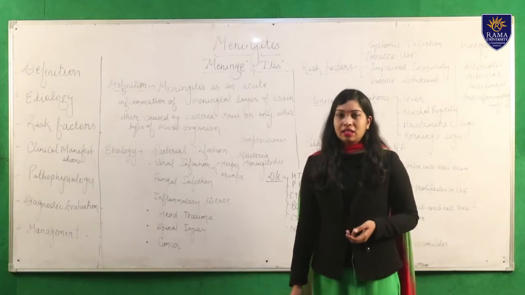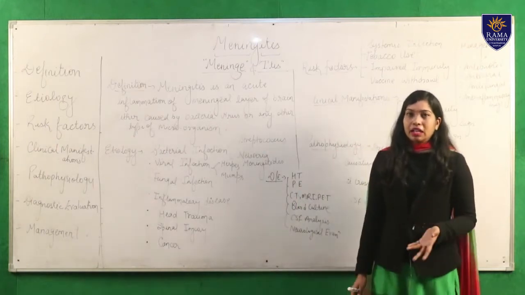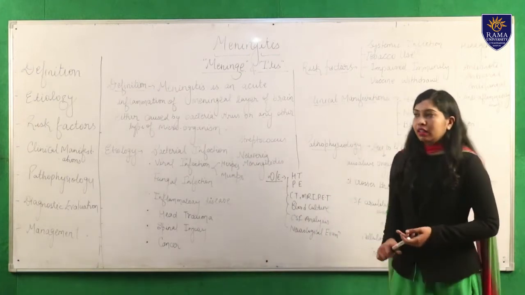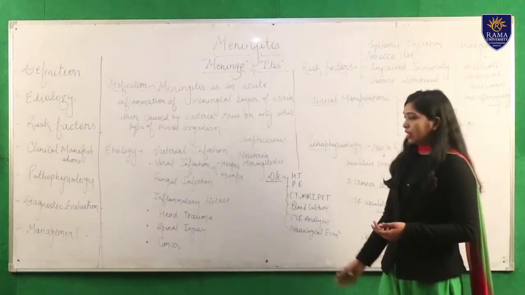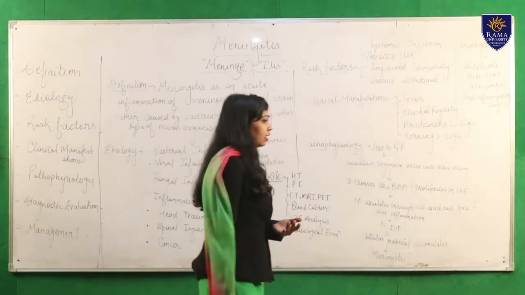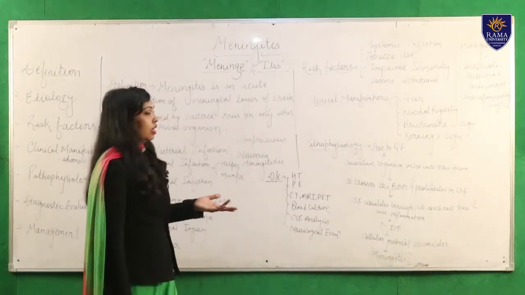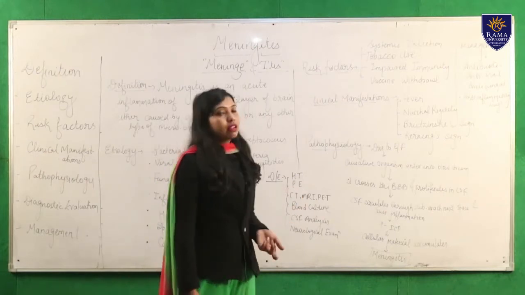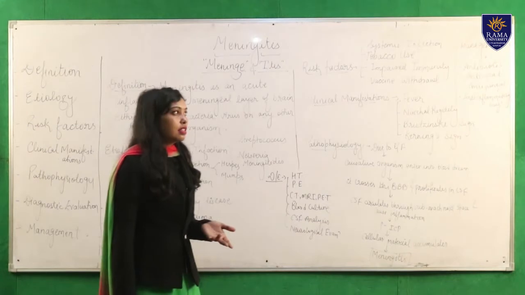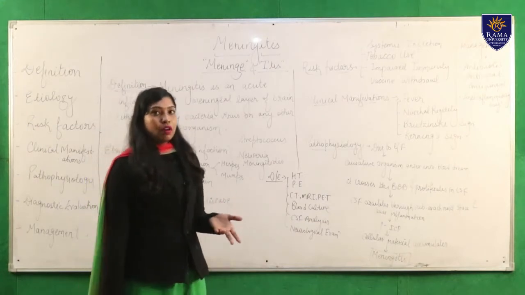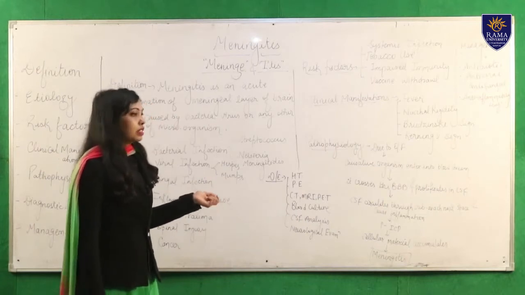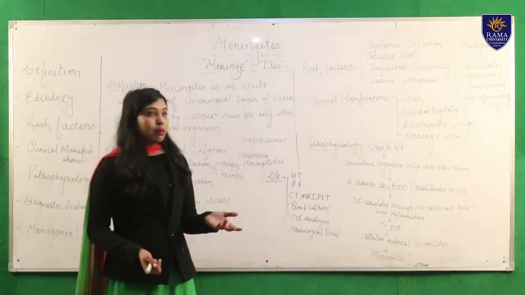And next one is cancer. If any person has any type of cancer in the body or presence of cancerous cells in the body, that can also lead to meningitis. Next, there are some risk factors also that can lead to meningitis. Some are systemic infections. Systemic infections means the presence of bacteria in the body, which can also lead to meningitis.